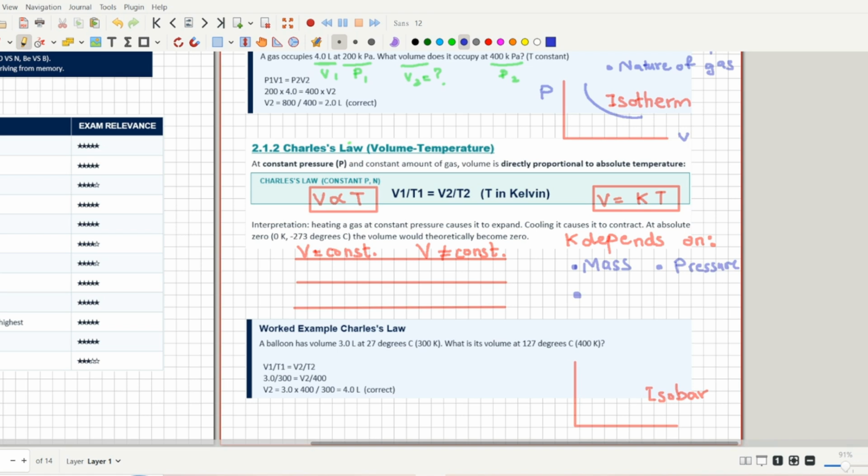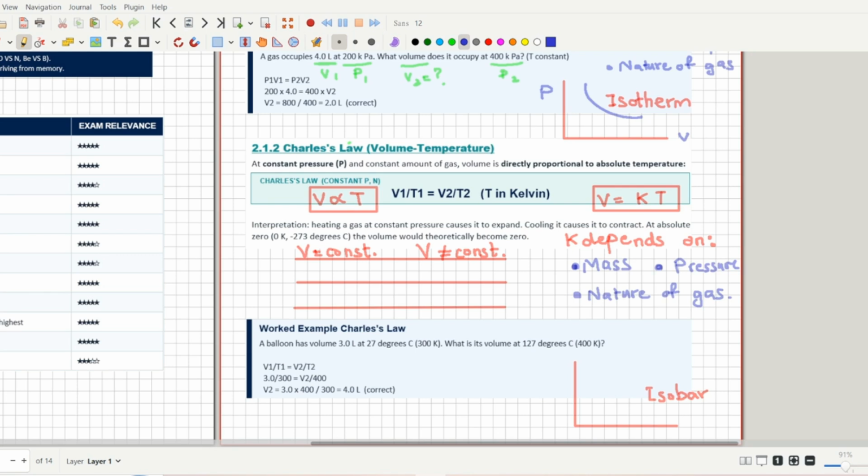Again, K depends upon the nature of gas. Obviously, K will always depend upon the nature of gas, because if you change the gas, the whole scenario will change. K will have a different value for oxygen, for nitrogen, for carbon dioxide. So that's why K depends upon the nature of gas.